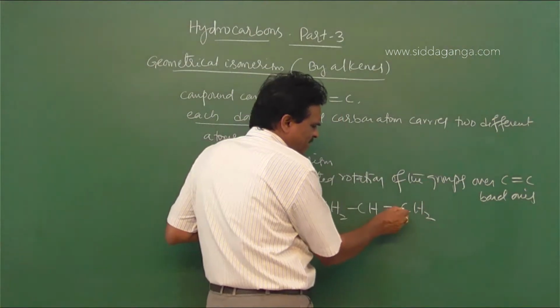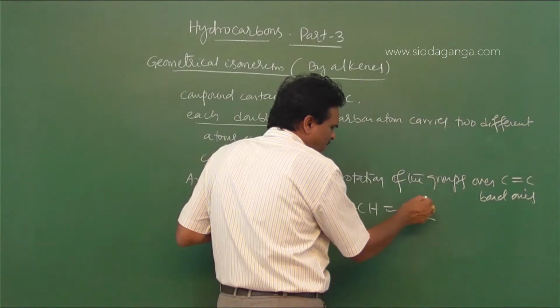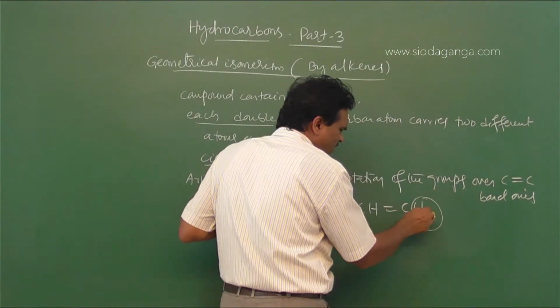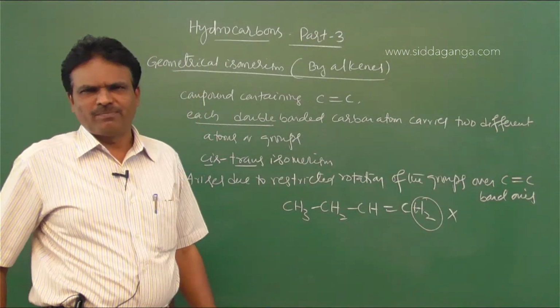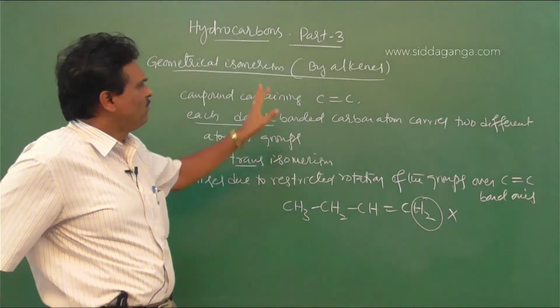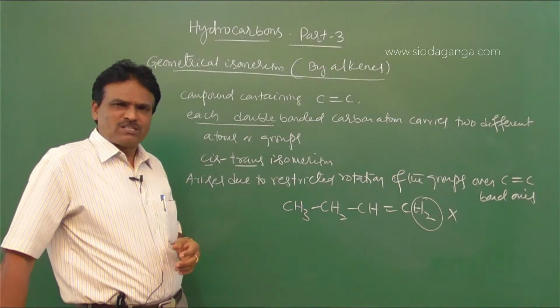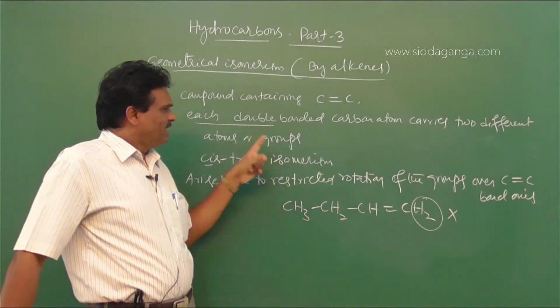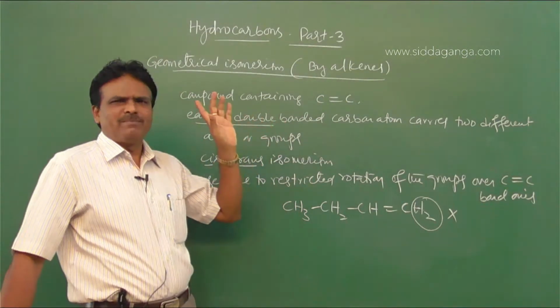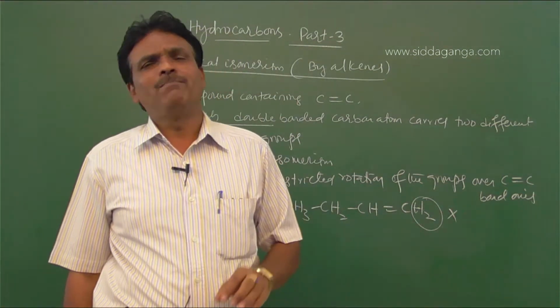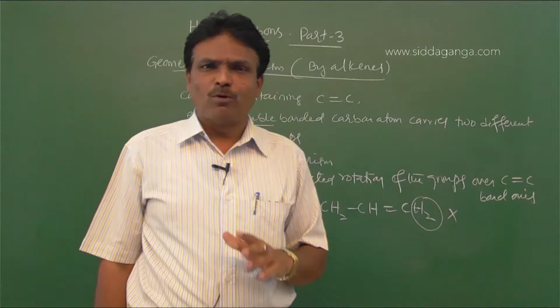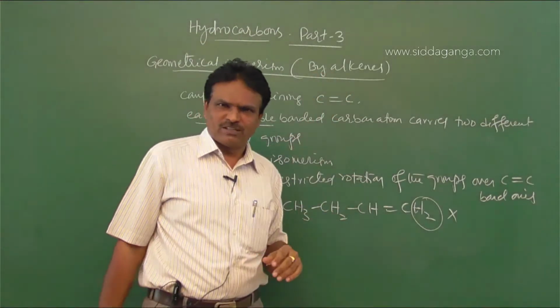This is a double bonded carbon atom which carries two identical atoms or groups. Hence, it cannot exhibit geometrical isomerism. So the condition for geometrical isomerism is that each double bonded carbon atom carries two different atoms or groups. That is the essential condition.